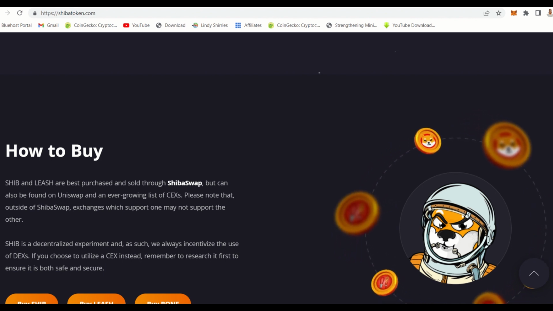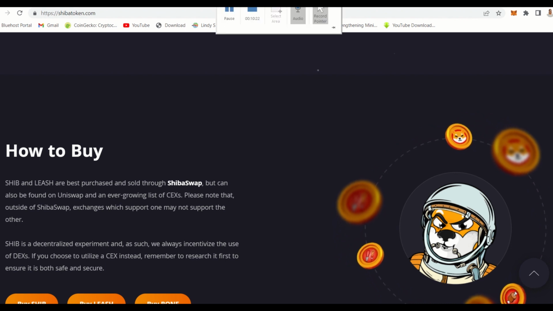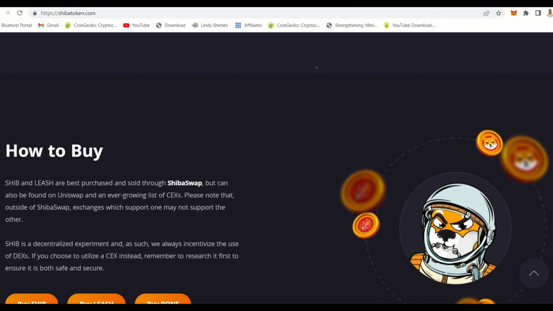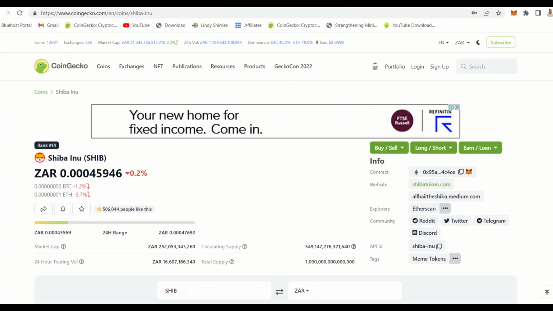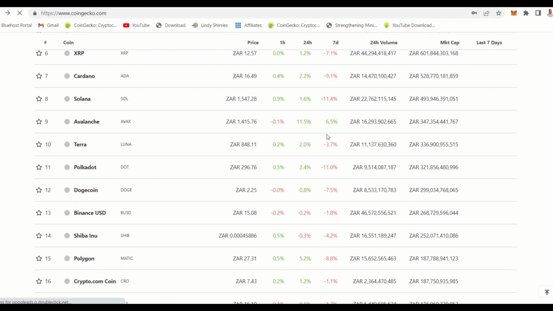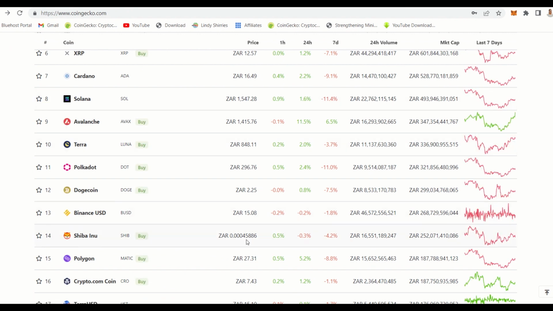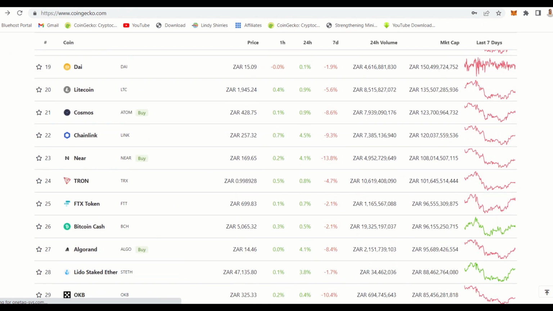And then let's just look at another coin which is cheap, so that you guys can understand. Let's go to these prices. You go around and check for the ones that have zeros in front. Let's go. So something like Tron. Can you see it's 0? It's almost 1 rand.